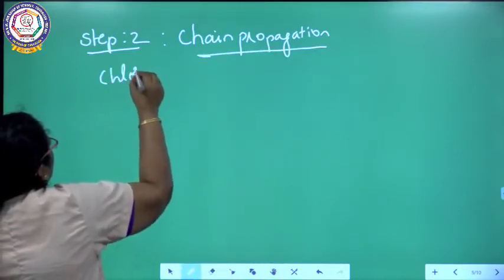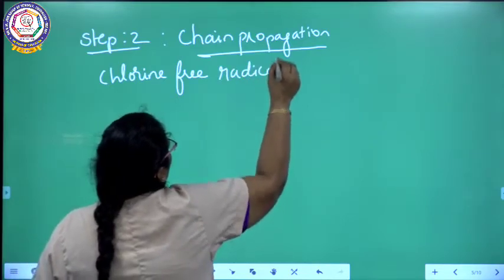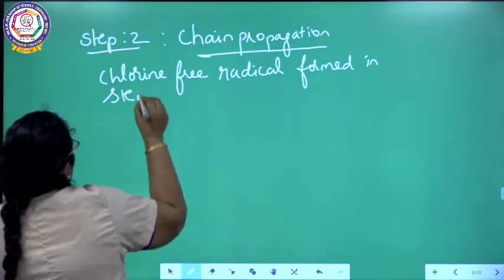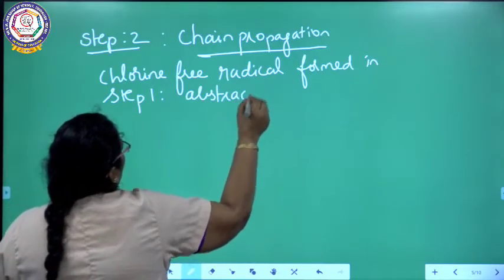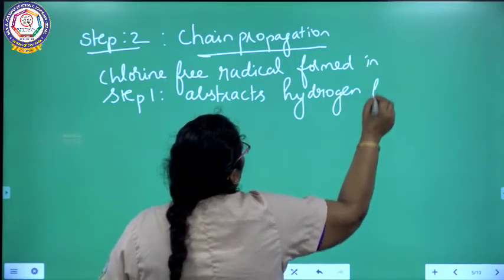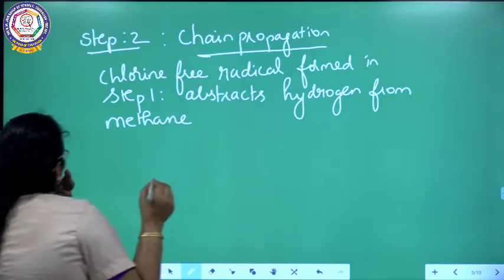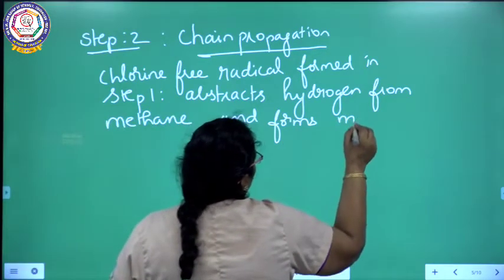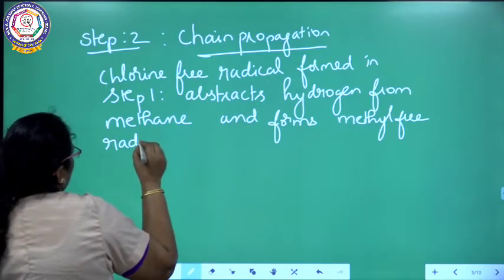The chlorine free radical formed in step 1 abstracts hydrogen from methane and forms methyl free radical and HCl.